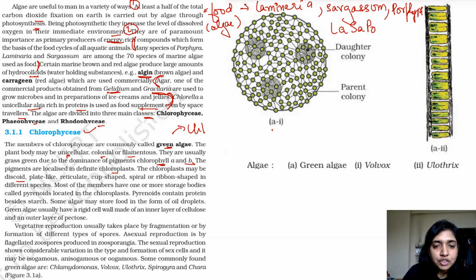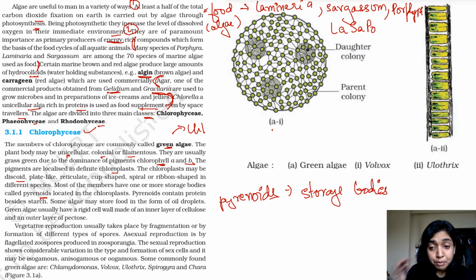Most of the members have one or more storage bodies called pyrenoids located in the chloroplast. So when we are talking about pyrenoids, what are they? They are storage bodies, and they are also located in your chlorophyceae. When we're talking about pyrenoids, we're talking about chlorophyceae. Okay, remember it like that.